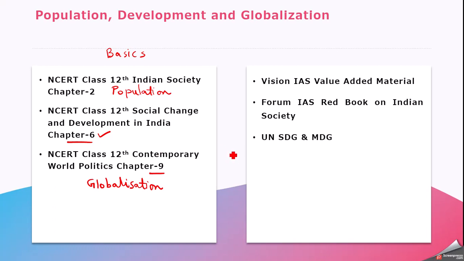Apart from this, you can go through Vision IAS value added material, because if we see the GS1 syllabus of the civil services examination, it has population and globalization topic in the GS1 paper. So you can go through the Vision IAS value added material, or you can also refer Forum IAS Red Book on Indian Society. These two books have covered population and globalization issues very well in detail.